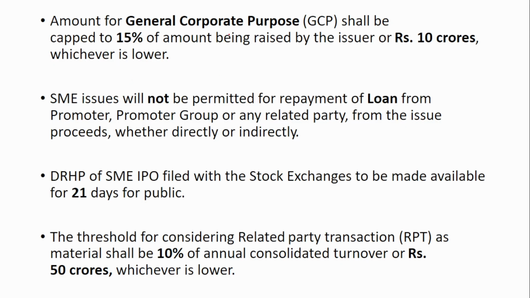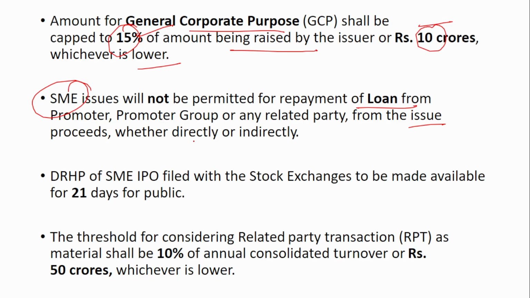The amount for general corporate purpose shall be capped at 15% of the amount being raised by the issuer, or rupees 10 crore. Remember, it is 15% or rupees 10 crore, whichever is lower. And also, SME issues will not be permitted for repayment of loan. Suppose they are issuing the shares, right? So they will get the issue proceeds in return.